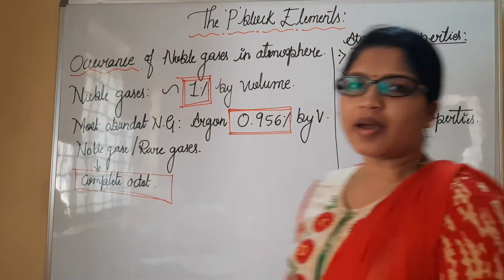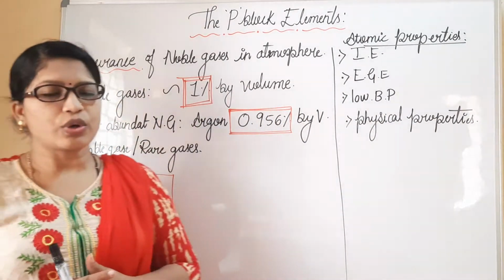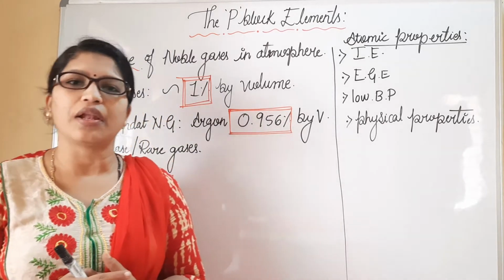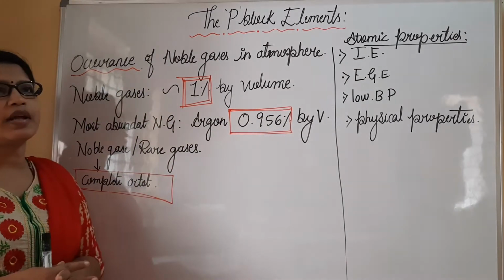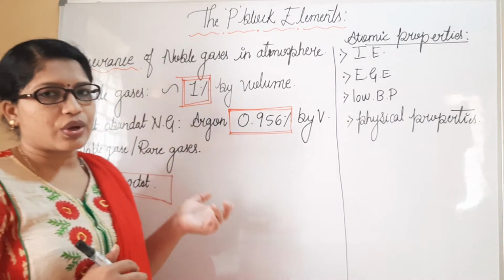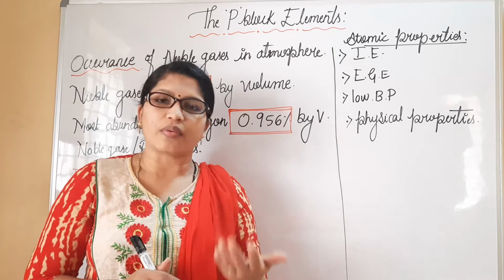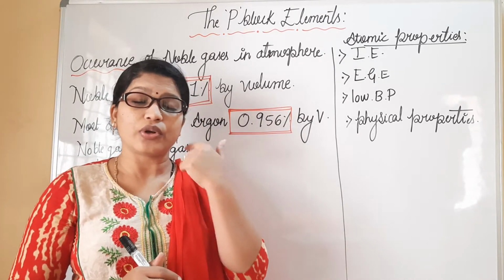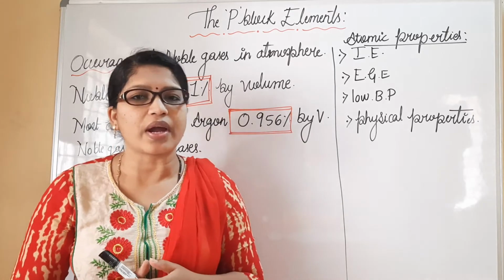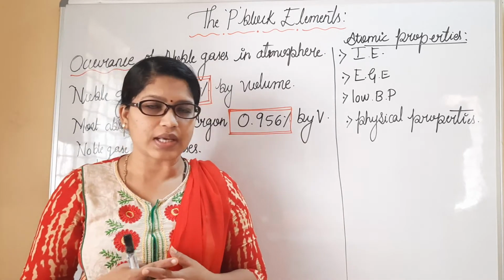So welcome back, dear students. We have started the actual part of group 18 elements. We have seen electronic configuration, and we also discussed how exactly electronic configuration is to be written, and the main radon formation, and how it takes place, since radon is considered radioactive and is not generally present in atmospheric air.